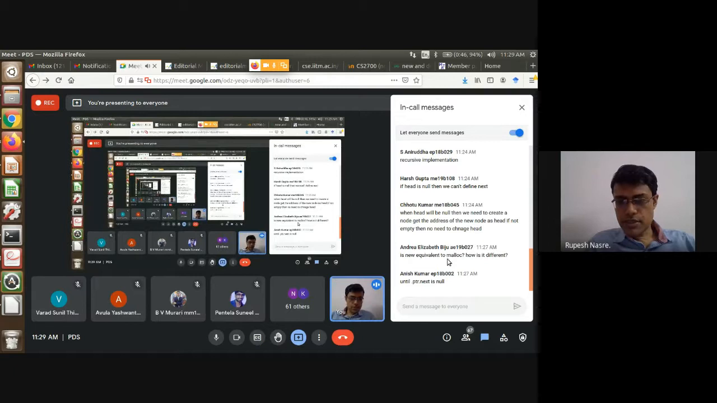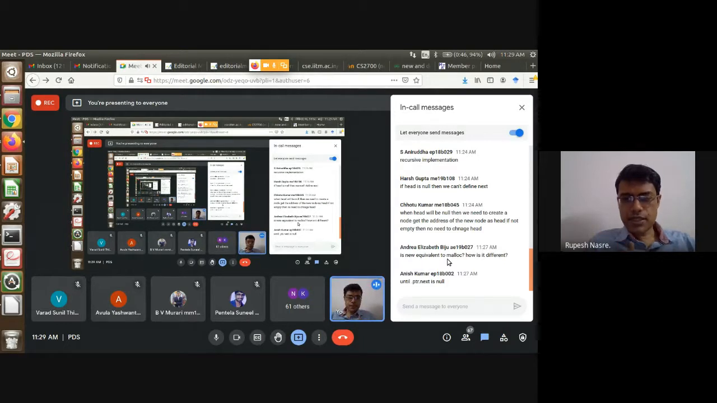Right, so there are suggestions. Is new equivalent to malloc? How is it different? So Andrea, new is equivalent to malloc. You can as well do malloc here and it will still work. New is different in one thing: it calls the constructor automatically, malloc doesn't. The second is that it is also type safe, so you don't need to get into the typecasting here, for example.